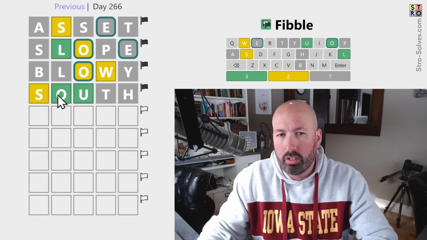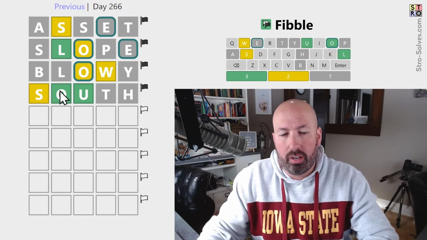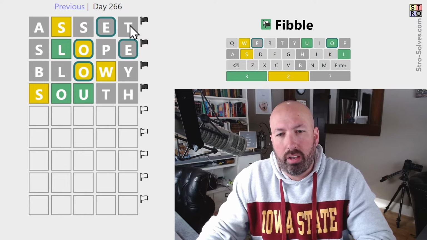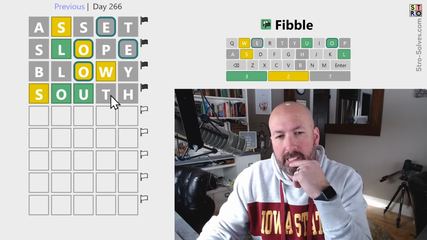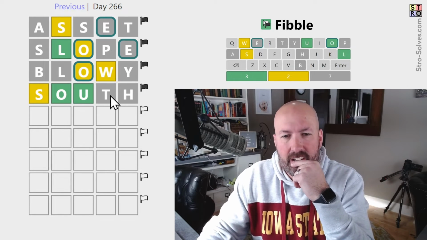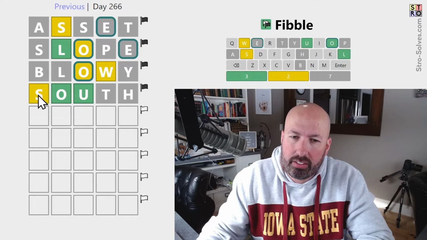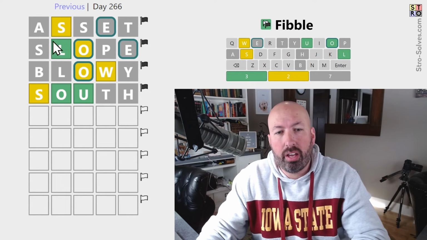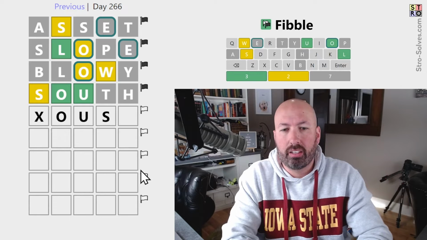Well, we know there's an O, so this is probably true, but it could be a lie and the O is somewhere else. Interestingly, we've had a yellow S twice now and a gray T twice now. So we can't have an S and a T. No, the yellow S's could still both be true, and the gray T's could still both be lies.